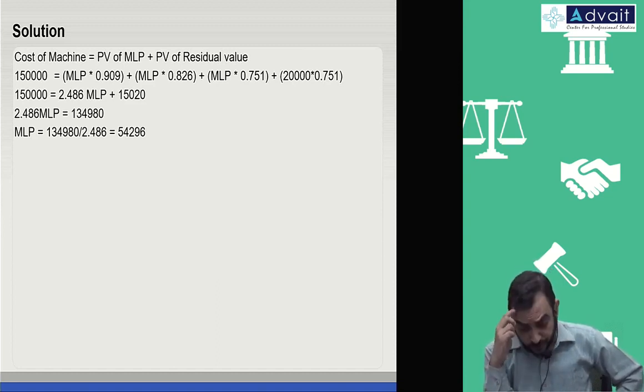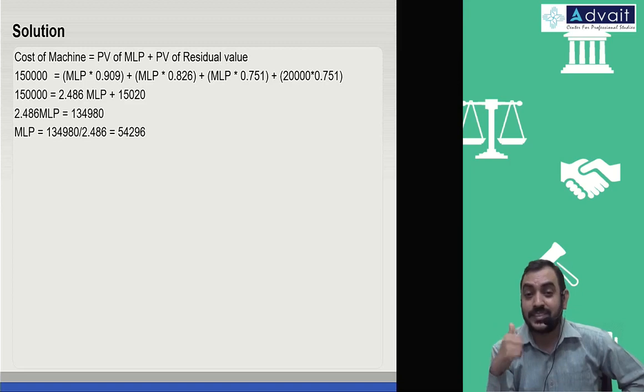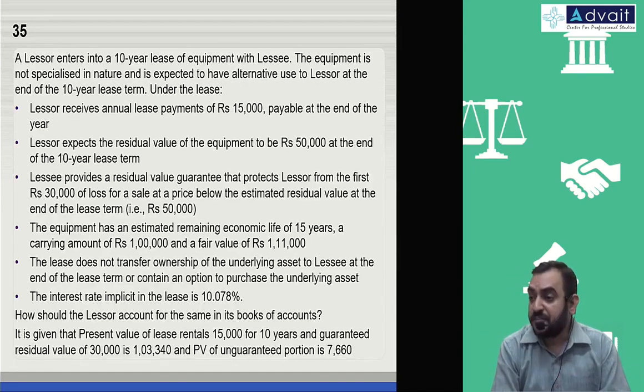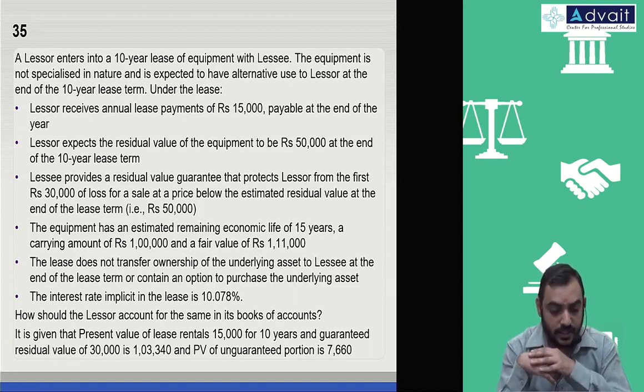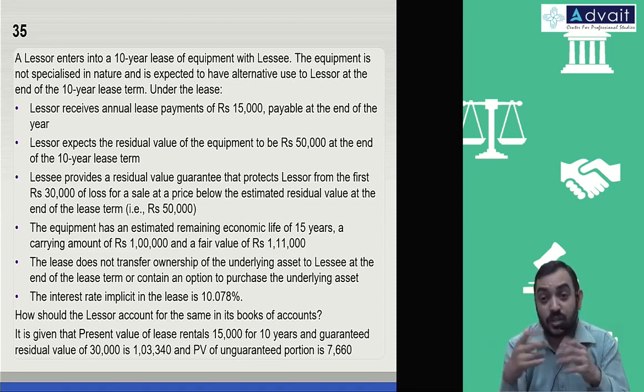But in the books of a manufacturer or a dealer who in his regular course of business sells, let us do one problem. 35. A lessor enters into a 10-year lease of equipment to a lessee. The equipment is not specialized in nature and is expected to have an alternative use to the lessor at the end of the lease term. So basically they are telling us it is not a financing lease.